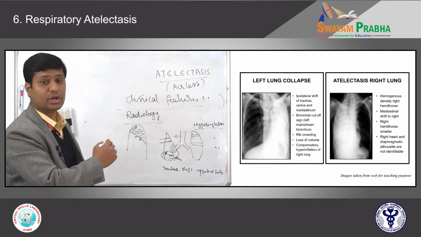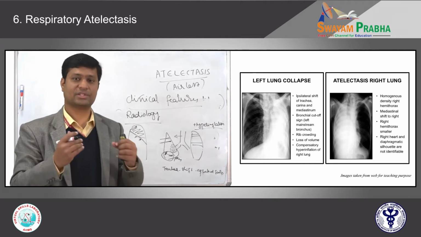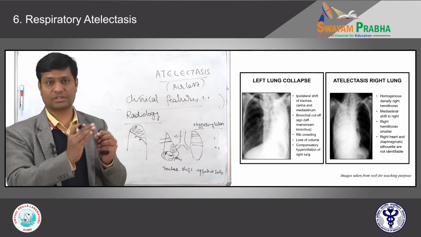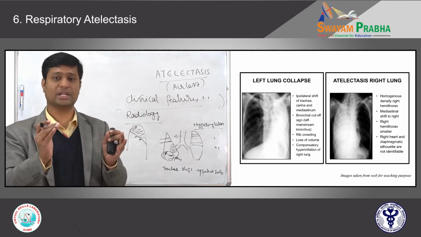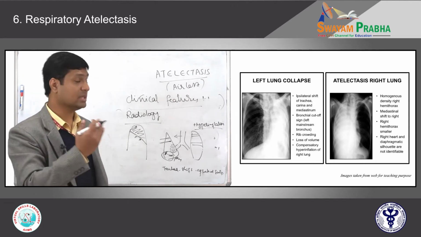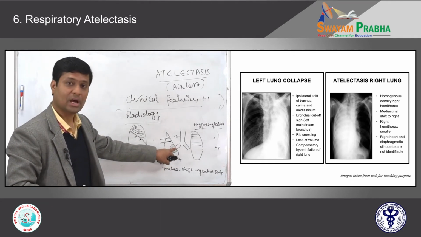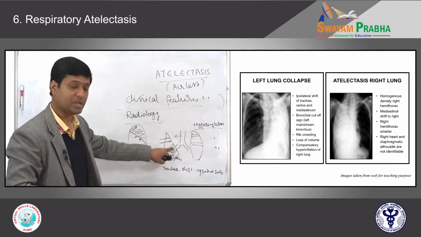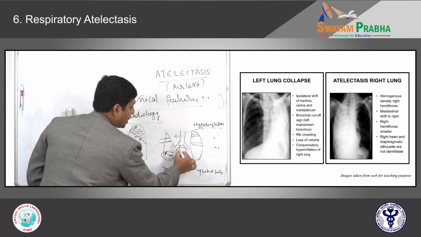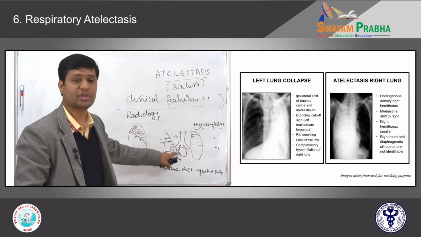Then the third important one is absence of cardiac silhouette. Silhouette sign means in thoracic structures, radiologists should be able to identify each structure, the border of each structure, lung border, heart borders, anterior, posterior, medial, lateral. It can be easily made out in normal chest X-ray. When this is absent, we call it as absent silhouette sign. So because of complete air loss, homogeneous opacification, hyperinflation, the proper border of the heart which is situated here cannot be made out. So we call it as absence or diminished cardiac silhouette sign.